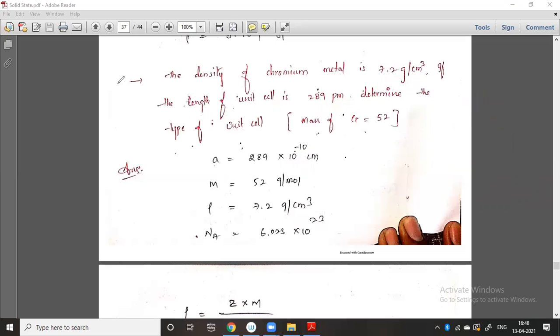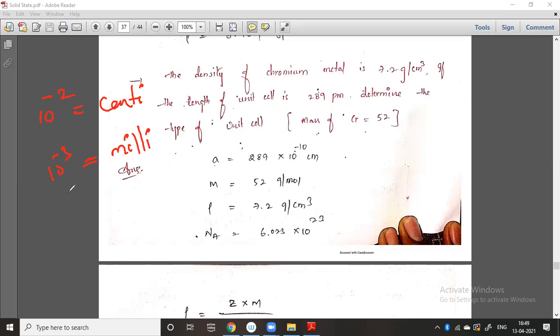Let us take some examples. Remember that 10 to the power of minus 2 means centi. You should remember these things. 10 to the power of minus 3 is milli.